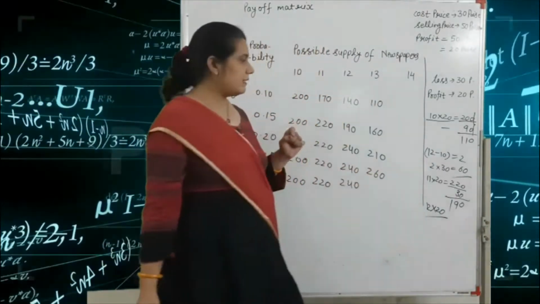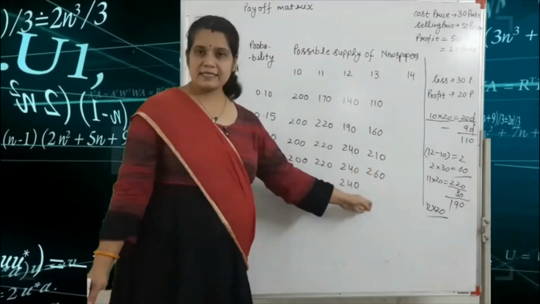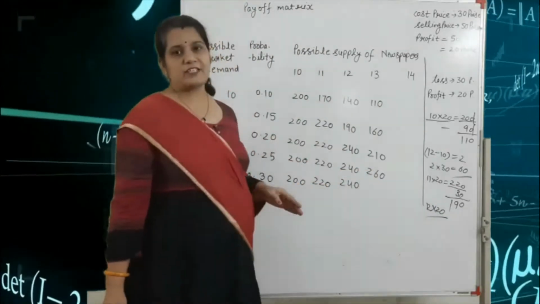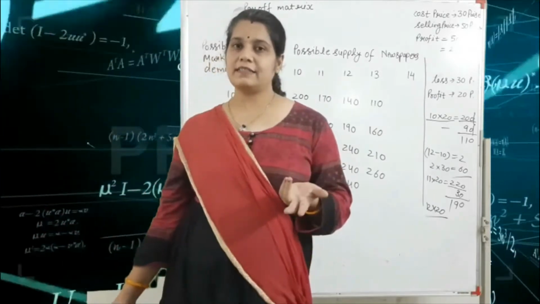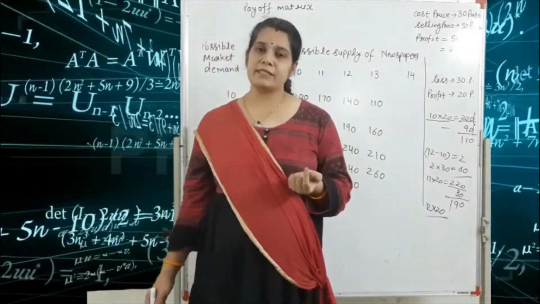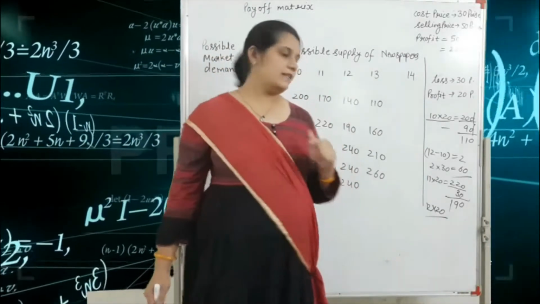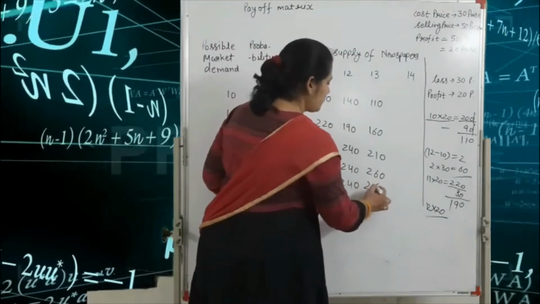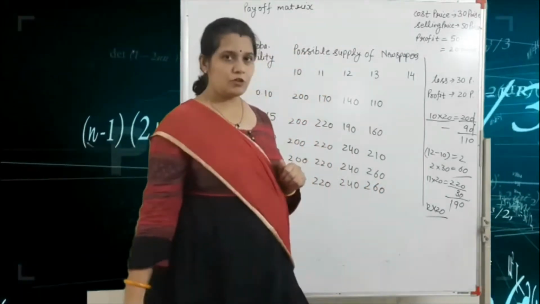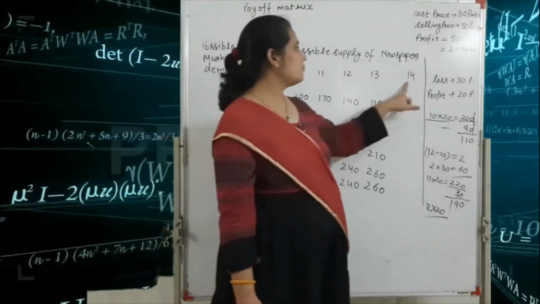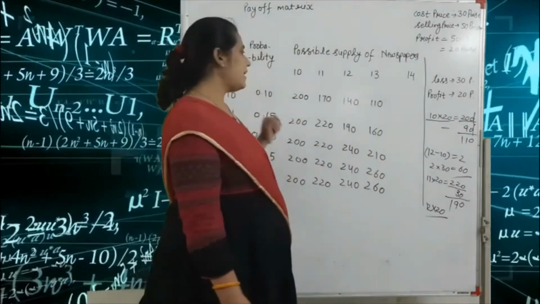Got it? And the last one is the supply is 13 and the demand is 14. So it's okay. Total supply is 13 and the profit is 20 paisa. So 13 into 20 is equal to 260. Got it? Our next is 14 supply and 10 demand.